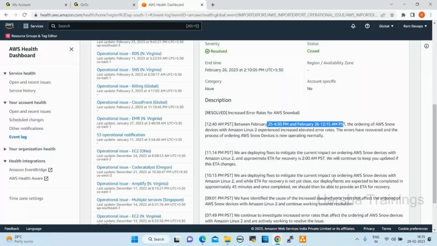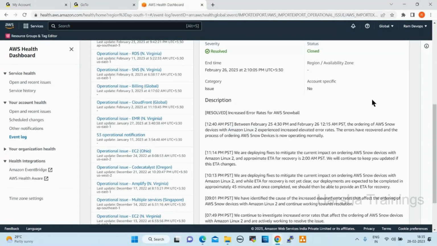Are these logs related to our account, or are they global logs? They're just updating it. They are talking about the services that AWS is providing, and the services are related to the account that we are managing right now. Not global, so related to this account. Here they are showing Amazon Linux 2, which is one of the servers, right? So they are giving a notification for this.